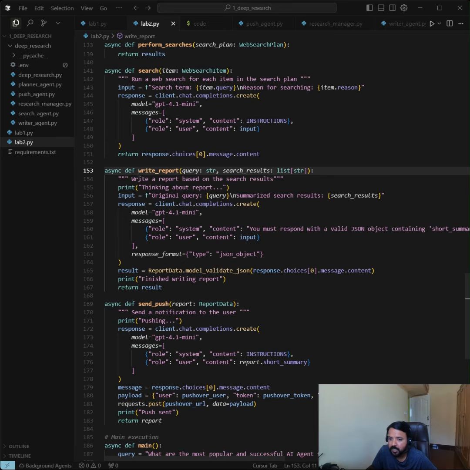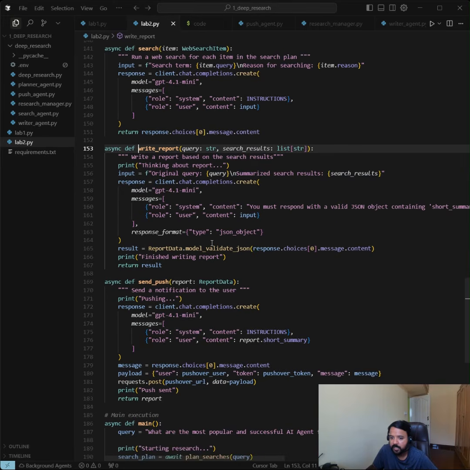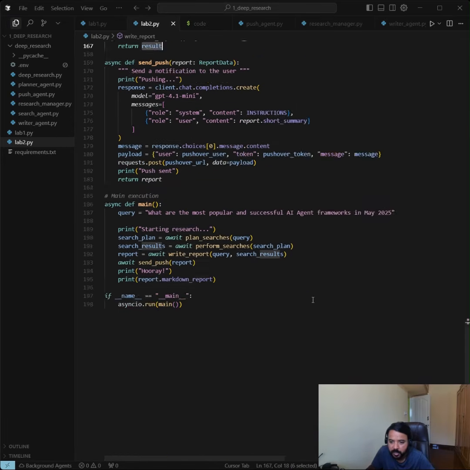Here I've written a method to write a report based on the search results. It is also using a GPT 4.1 mini model, and through this research writer agent, it will write the complete research report and just return this report.